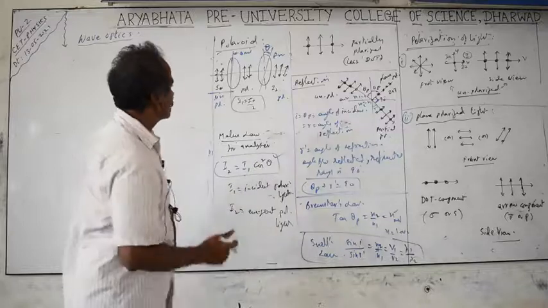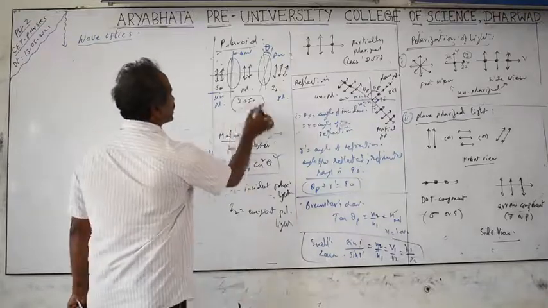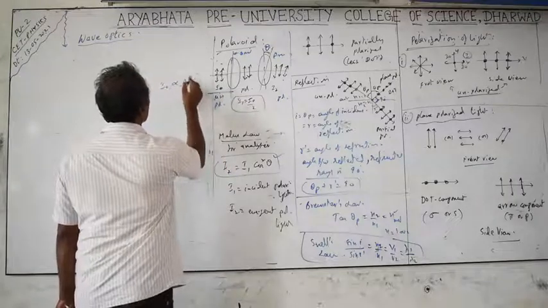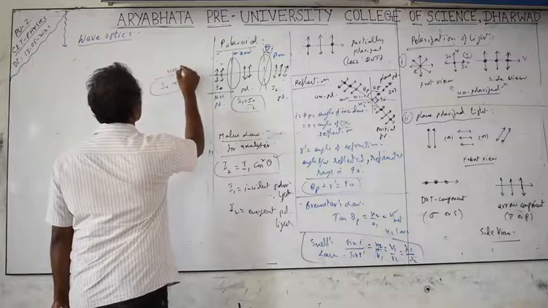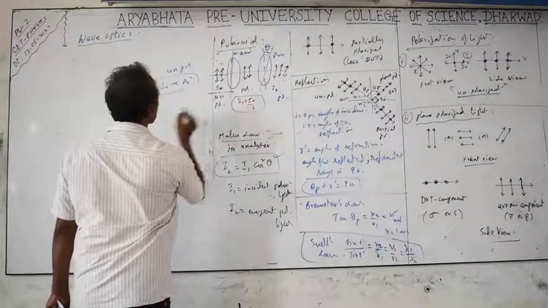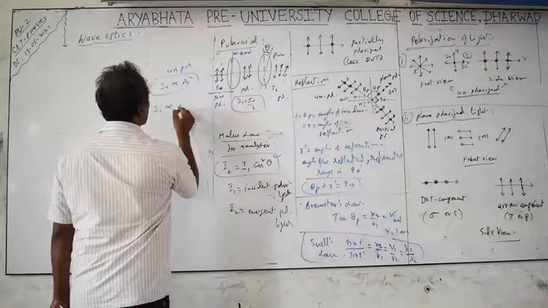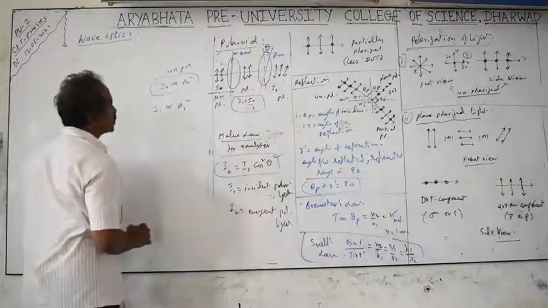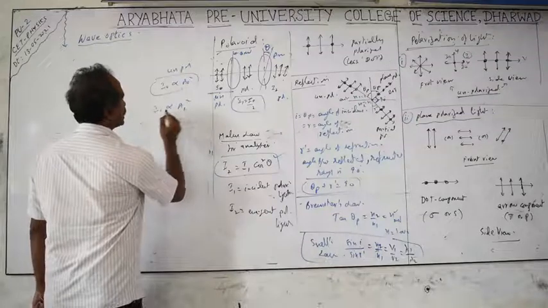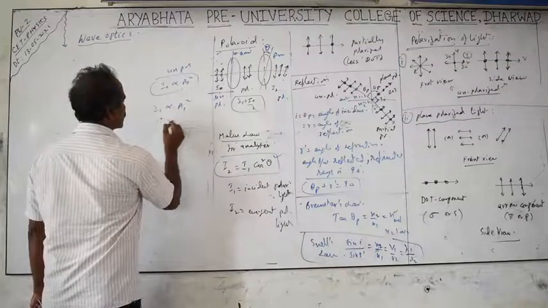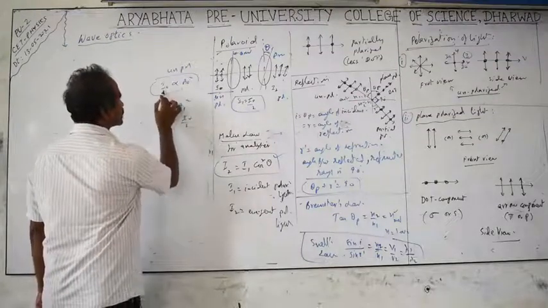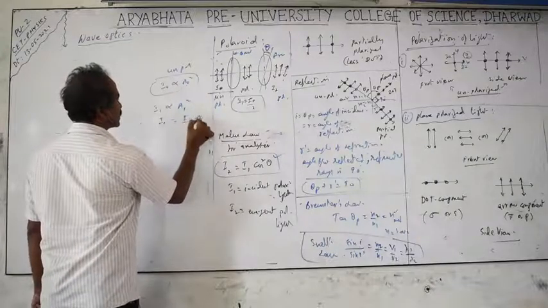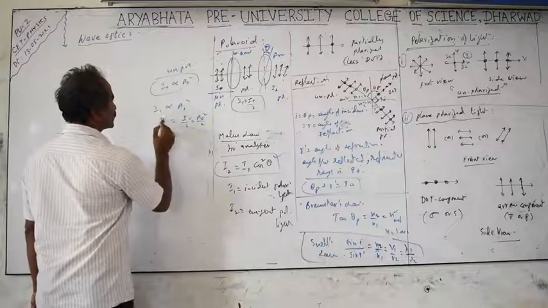And one more thing in this is amplitude relations. I gave here as intensities. Intensity is proportional to square of the amplitude, means I naught is proportional to A naught square. This is for unpolarized light. But if you take the polarized light, I1 is proportional to A1 square. This amplitude here is A1. And I1 is also equal to I naught by 2. I naught is proportional to A naught square. That means this I naught is A naught square by 2.